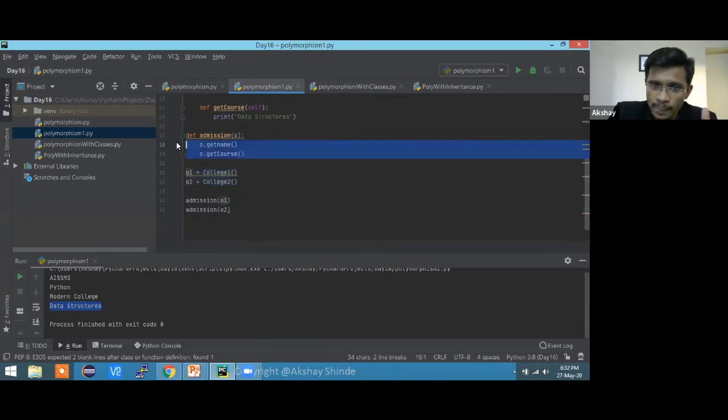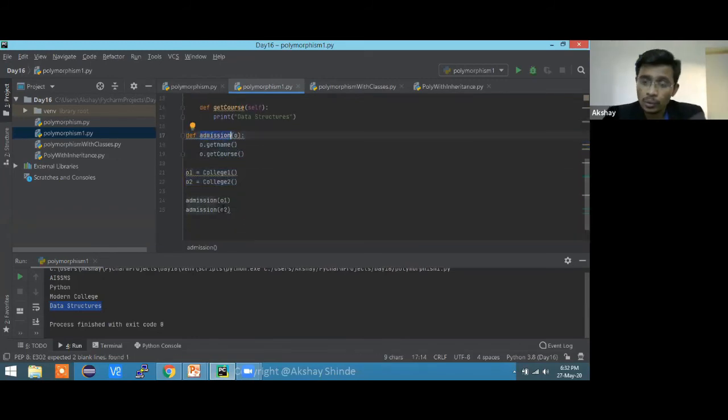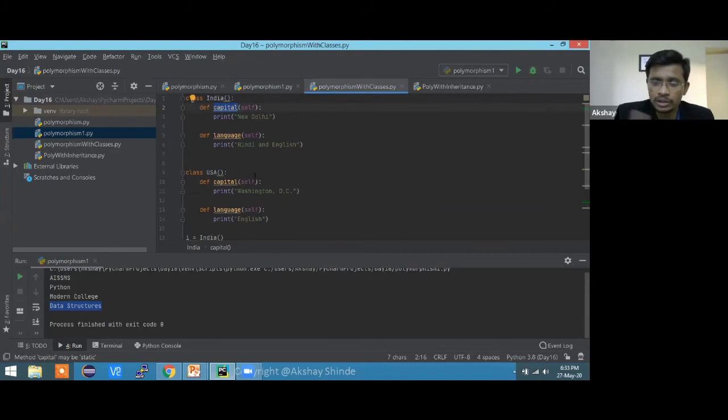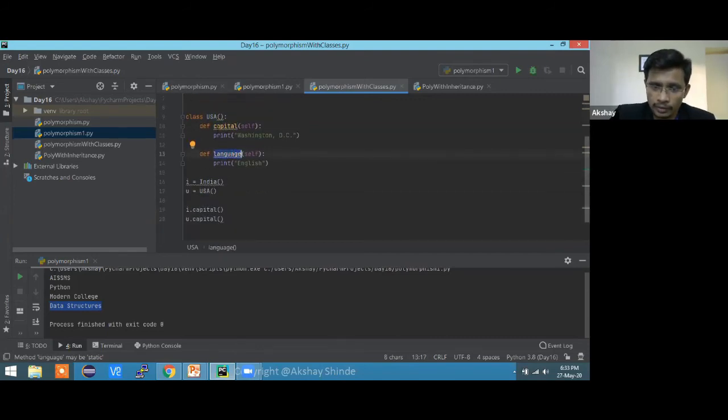We created a function and we used this function twice. We used that function for different use cases. So that's why it's function-related polymorphism. Now what we are seeing is polymorphism with classes. So how can you achieve polymorphism with different classes? Here is the class, we have two functions, capital and language. We have another class with the same functions with the same names, capital and language.